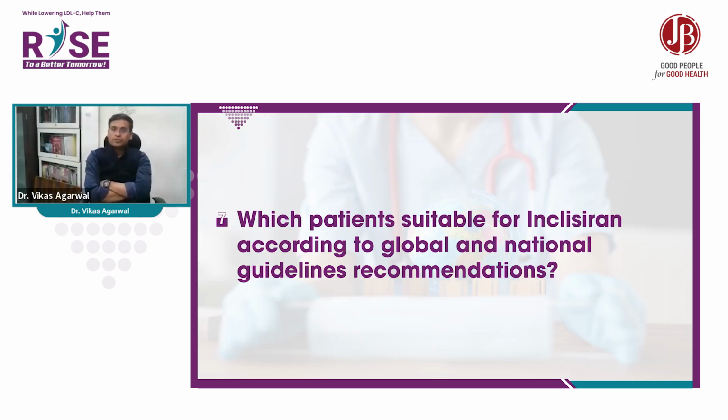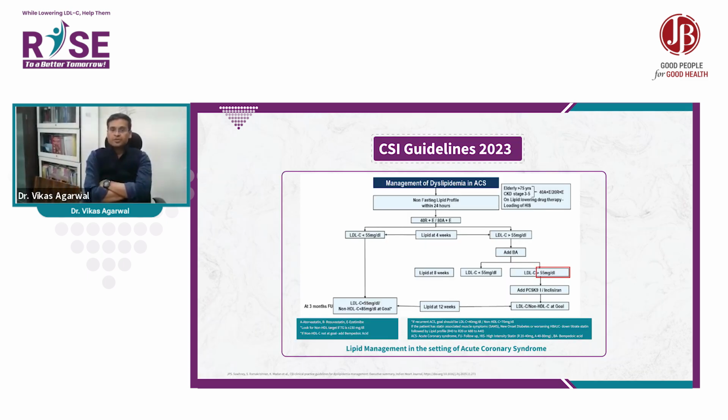Which patient is suitable for inclisiran according to the global and national guideline recommendations? If a patient presents with ACS, start with high doses of statins plus or minus ezetimibe. If the goal is achieved within 4 weeks, then there is no need for inclisiran. If the goal is not achieved, then you can add bempedoic acid and wait for 4 weeks further. If again the goal is not achieved, here you can add inclisiran for maintaining LDL cholesterol less than 50.